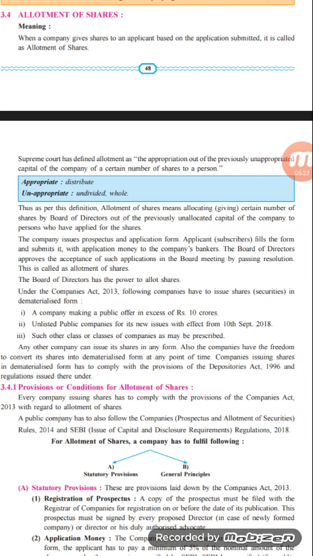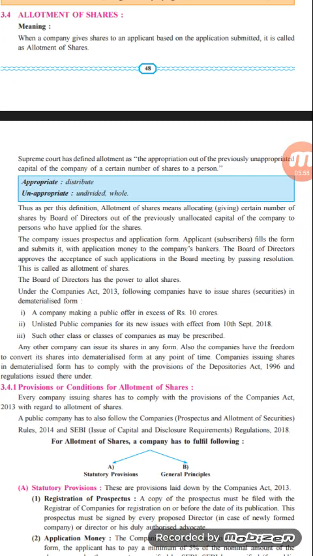So accordingly, whatever the board of directors decide in their board meeting will be conveyed to the investors who are going to get the equity share, and the people who are not going to get the equity share. Under the Companies Act 2013, the following companies have to issue shares in the dematerialized form. We know very well, dematerialized form means whenever the company issues the shares in an electronic way. So which company has the power to issue the shares in dematerialized form?